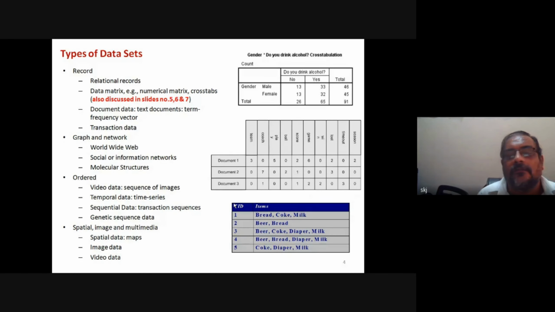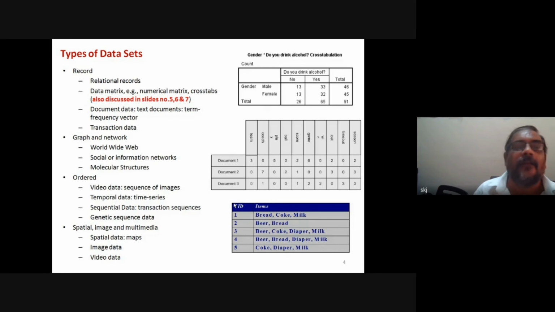Here some terms are written, different types of data sets. So several types of data, we have one category, record-based data. Another kind can be graph-based data, ordered data, spatial, image data, multimedia data, and many definitions we have discussed in the first chapter. But here our objective is we try to understand the data with respect to their attributes. Okay, so a variety of attributes need to be understood here also.